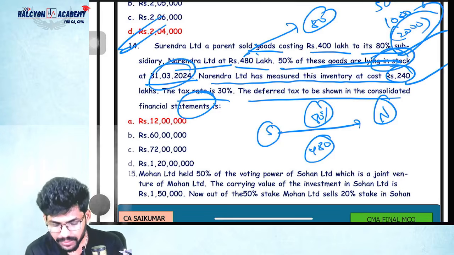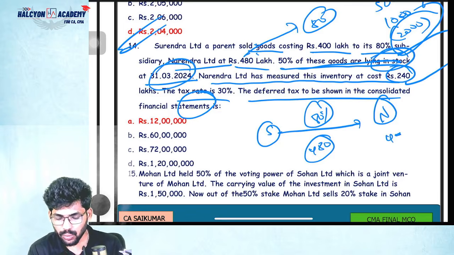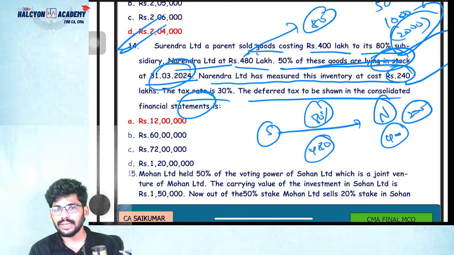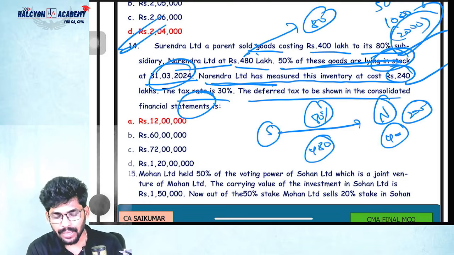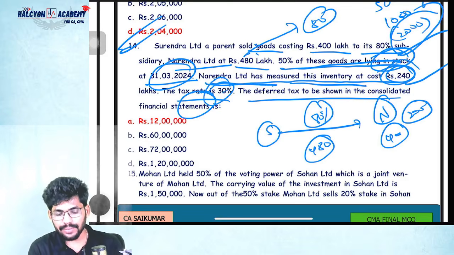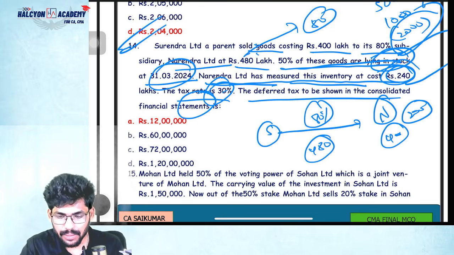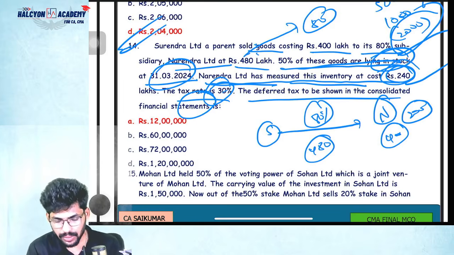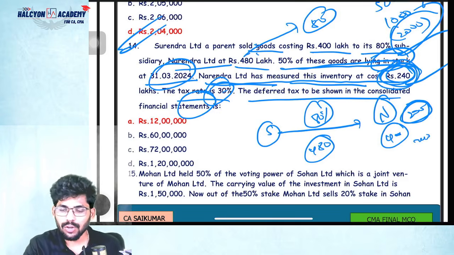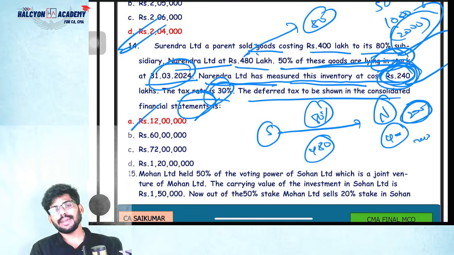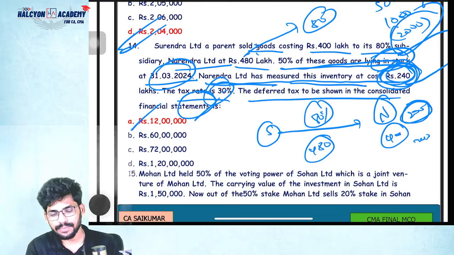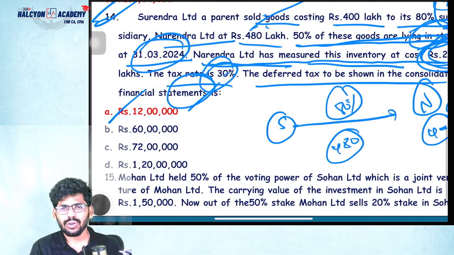50% of these goods are lying in stock at 31st March. So 50% of the goods out of 400, that is 200, stock lies with Narendra only. That is nothing but closing stock. Narendra has measured this inventory at a cost of 240 lakhs, and the tax rate is 30%. So can you please tell me, guys? The value is 200 only, but they measured at 240. The difference is how much? 40 only. 40 into 30%, 12 lakhs. So you need to calculate the deferred tax. Correct or not? Yes.